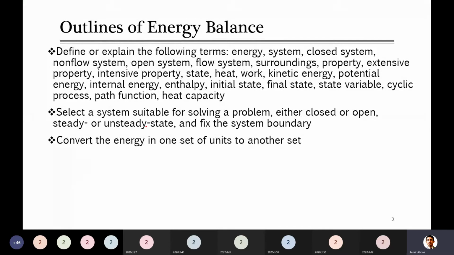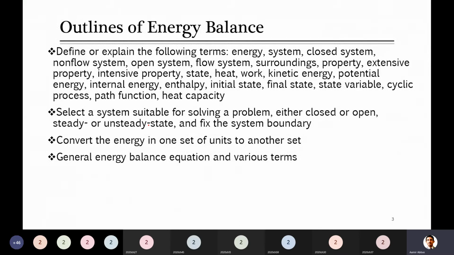Also, you studied very well at the start of the semester, before midterm, how to convert different units. So overall, that maybe will be quickly repeated here, but mostly you already know things. Maybe it will be covered in 1 or 2 slides, how to convert from one unit of energy to the other. Because many times there will be problems where they give you the data in one kind of unit, and then they ask you to report your data in any other unit. So you already know, you can easily do that.